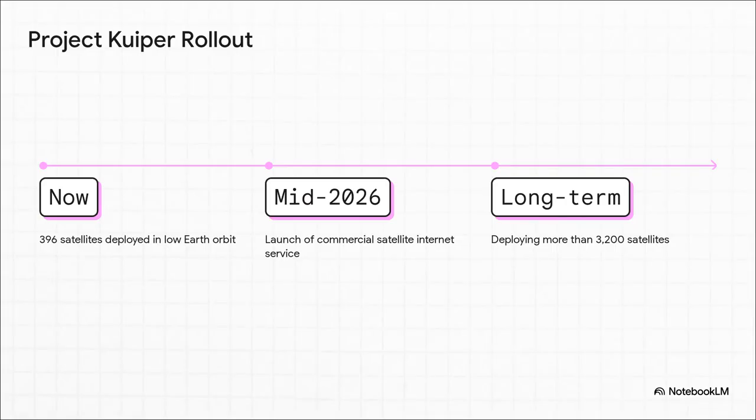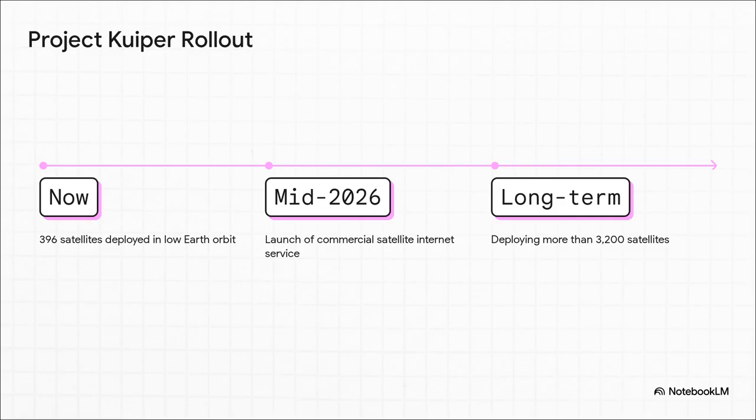Let's see how this builds across their rollout timeline. While they only have those 396 satellites up right now, Amazon intends to launch its commercial satellite internet service by mid-2026. That is just months from now. And their long-term goal? Deploying over 3,200 satellites.